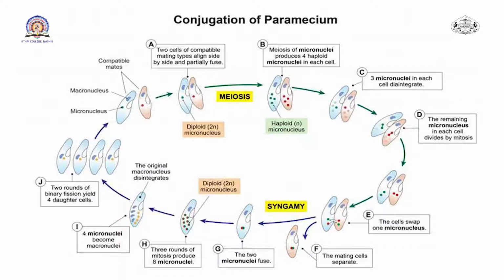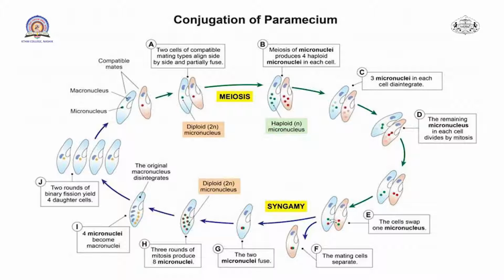These two nuclei unite to form a single nucleus, which is quite different because the nuclear material of both paramecium cells is present. This united nucleus then divides and redivides.